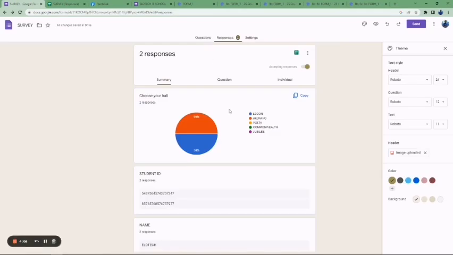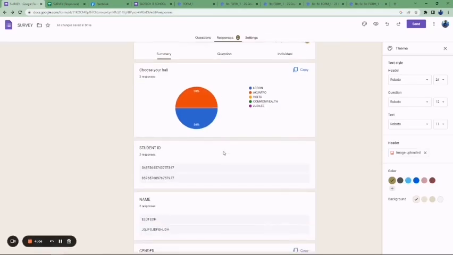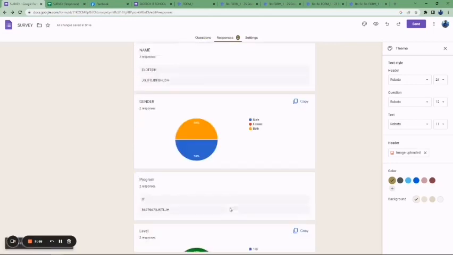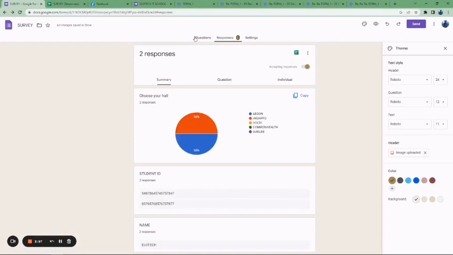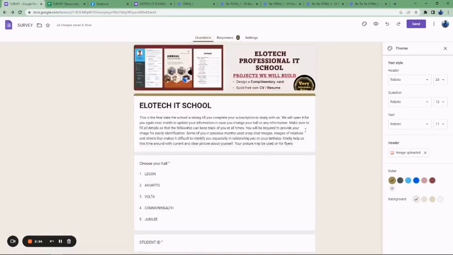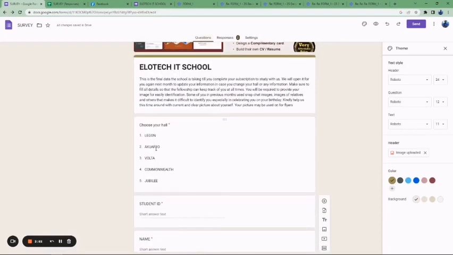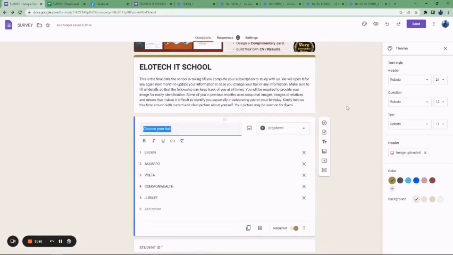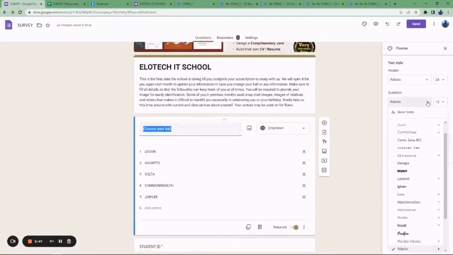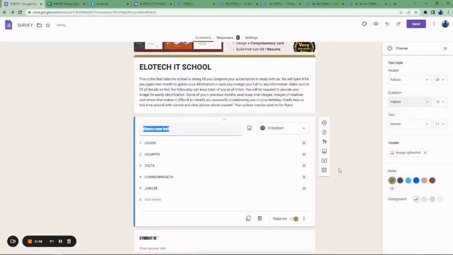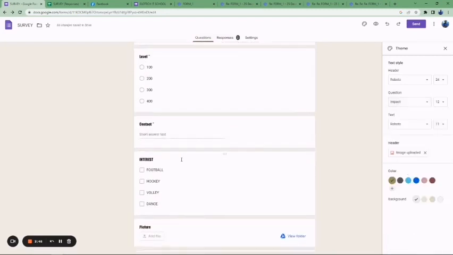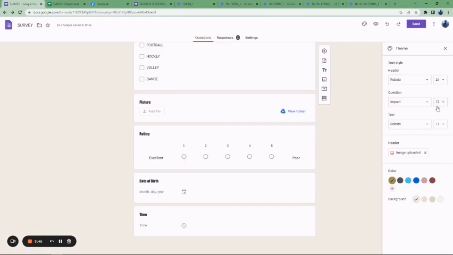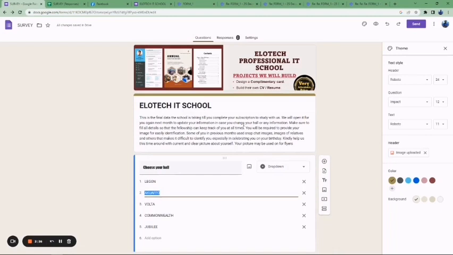You can also go here and look at the percentage. You can see this chart, you can actually copy the chart and paste it in Microsoft Word or any other place. So let's say this question, how they are showing. If you don't like it, you can make the font different, and you see now it will affect all of them. So you can explore so many things in Google Form. So basically, this is all that our Google Form is about.